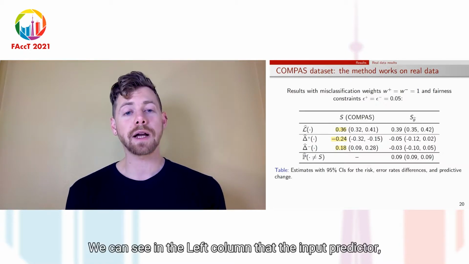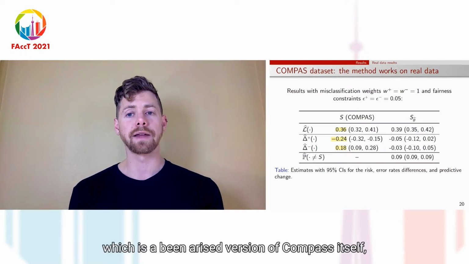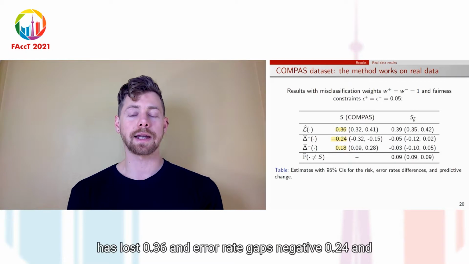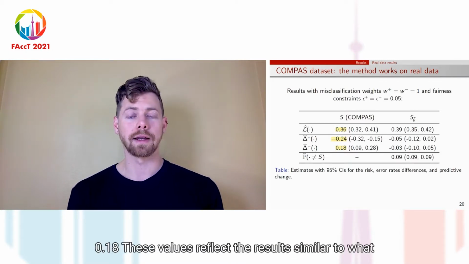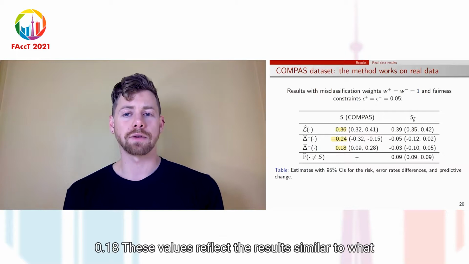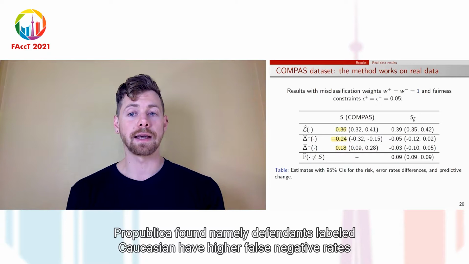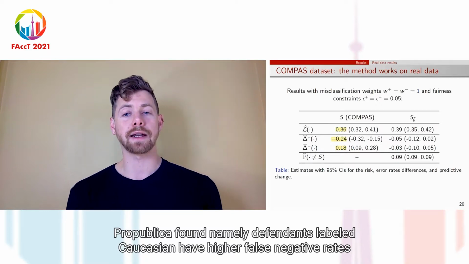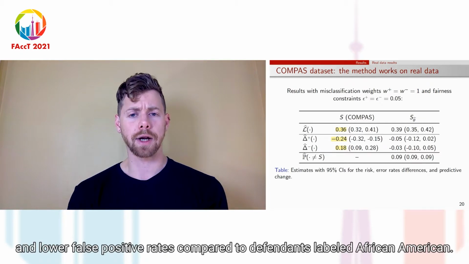We can see in the left column that the input predictor, which is a binarized version of COMPAS itself, has loss 0.36 and error rate gaps negative 0.24 and 0.18. These values reflect a result similar to what ProPublica found, namely defendants labeled Caucasian have higher false negative rates and lower false positive rates compared to defendants labeled African American.